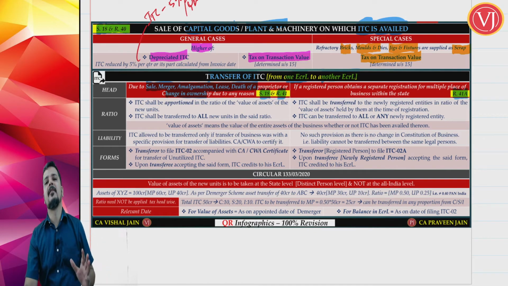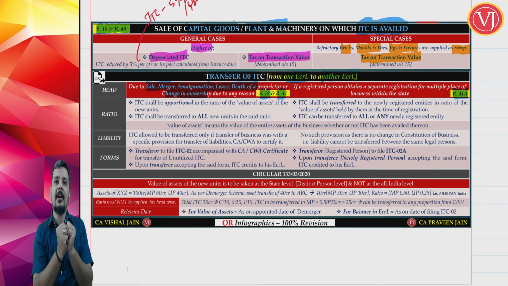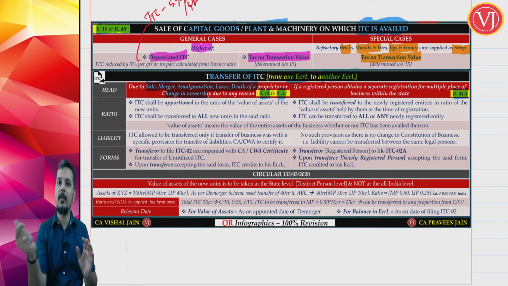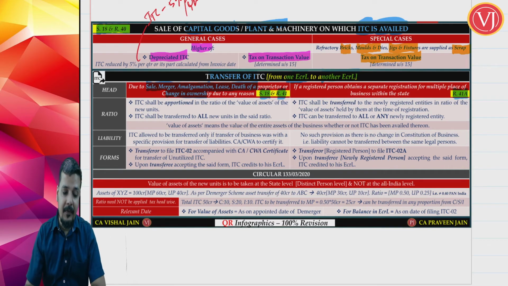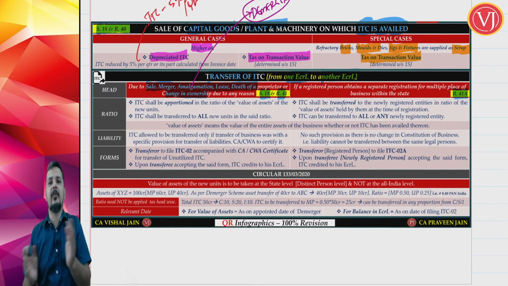See, very simple. Whatever credit you had, supposing A Limited is selling the business to B Limited, whatever amount it is having in the credit ledger, give it to B Limited. A Limited and B Limited are merging or amalgamating into C Limited. So, whatever credit they had in A Limited and B Limited, add it and give it to C Limited. The interesting challenge comes only and only when you are talking about demerger. In other cases, it is simple transfer or simple addition.